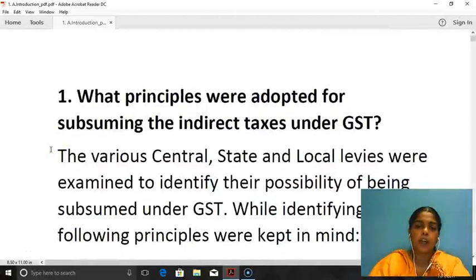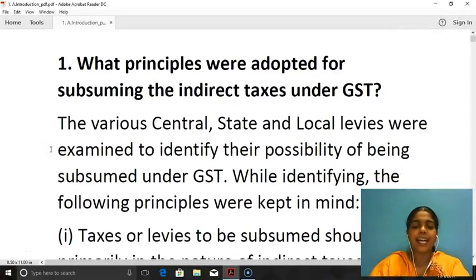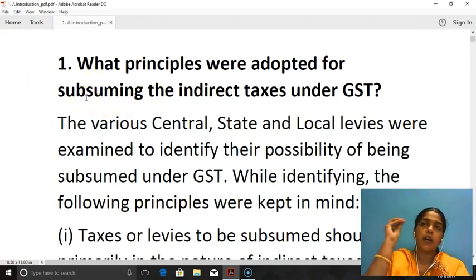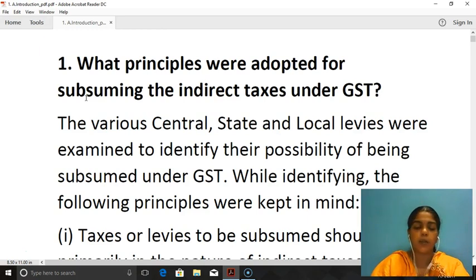What principles were adopted for subsuming the indirect taxes under GST? Let us understand that various indirect taxes were subsumed under GST. The word used here is subsumed. That is, those previous laws were taken over by GST. For example, central excise, service tax, octroi, entry tax, all these have been subsumed under GST.